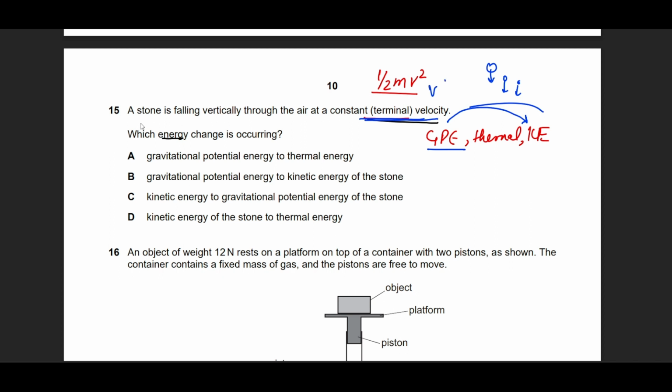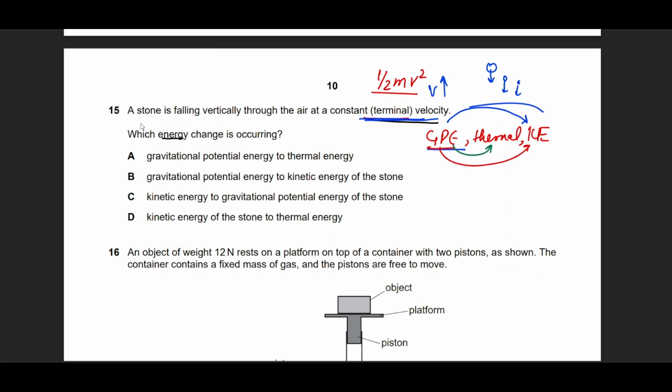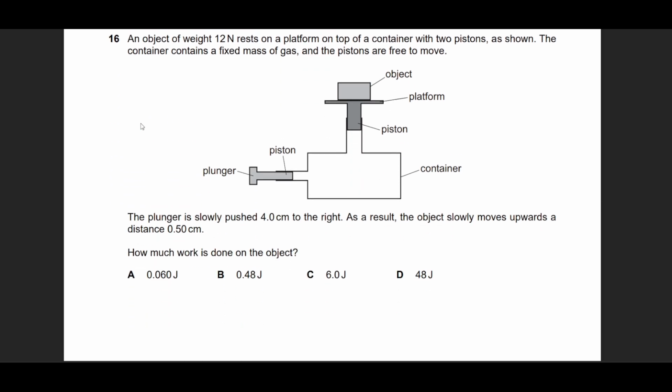It would still experience an increase in velocity, but it's not, which means that whatever it could do at best for kinetic energy, it has already done, and the rest of the gravitational potential energy is now being converted into thermal energy or heat energy or heating of the object. So that is option A. This is one of the common questions.